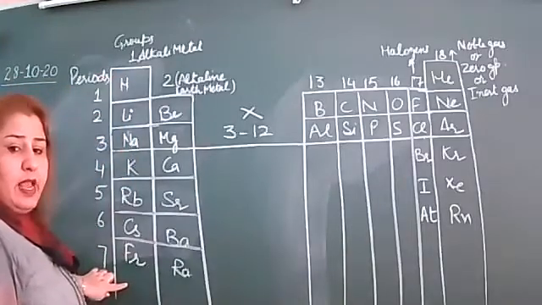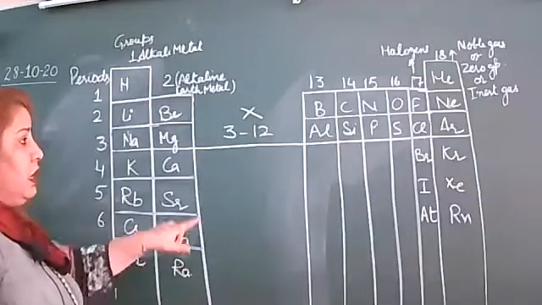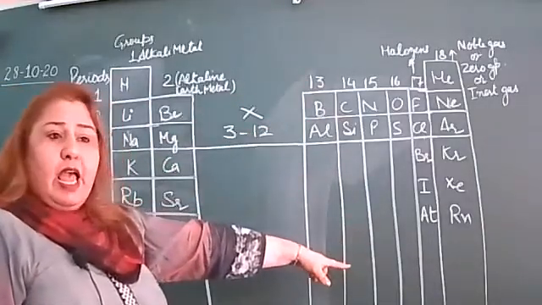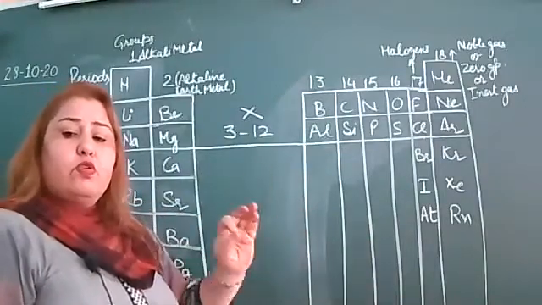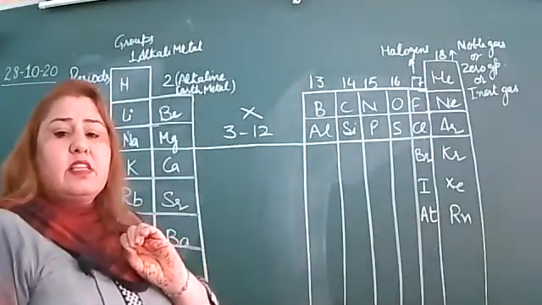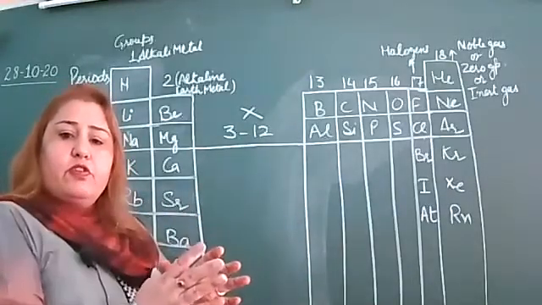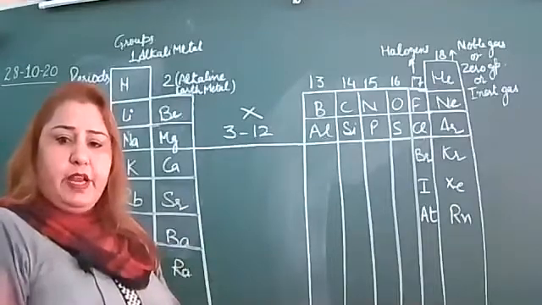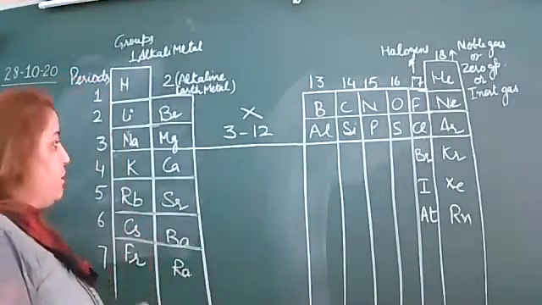First group is called alkali metals. Second group is called alkaline earth metal. 17th group is called halogens. 18th group is called noble gas, zero group or inert gas. Why is this called zero group? Because in the electronic configuration, the valence electrons are not present. The octet is complete. Inert gas because they will not participate in any reaction.